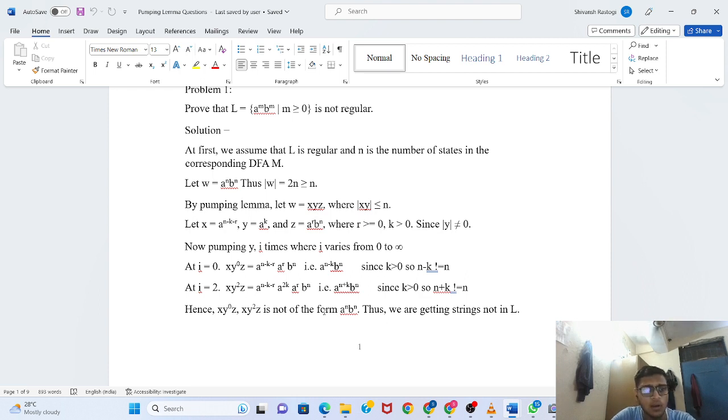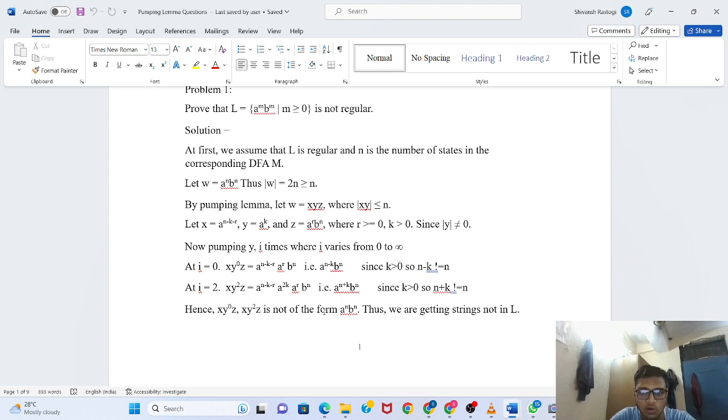On further pumping it for i equals 2, we see x y square z. Now on further breaking, you can see we can write a to the power n minus k minus r, a to the power 2k, and for z we write a to the power r b to the power n. On further calculating all this, we get a to the power n plus k into b to the power n. Now as you all know, since k is greater than 0, therefore n plus k will never be equal to n. Thus x y to the power 0 z and x y square z are not of the form a^n b^n.